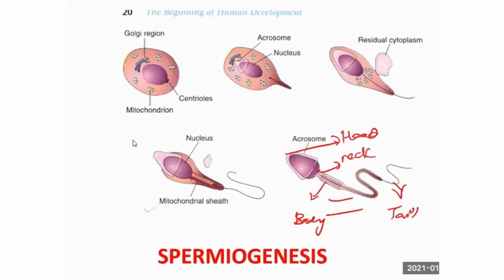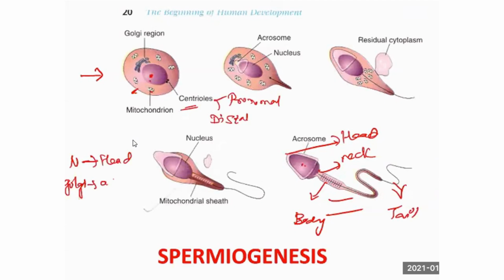You know the parts of the cell. This is the nucleus, cell membrane, mitochondria, centriole. Two types of centriole, a proximal centriole and a distal centriole, right? So each part of the cell component gives rise to a structure of the sperm. The nucleus forms the head. The Golgi apparatus forms the acrosomal cap.